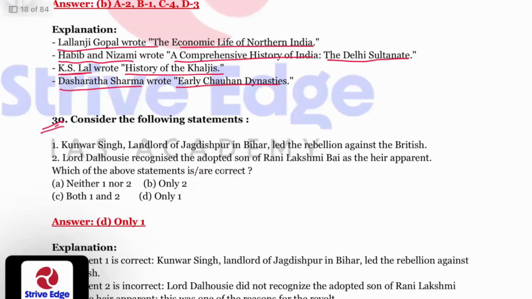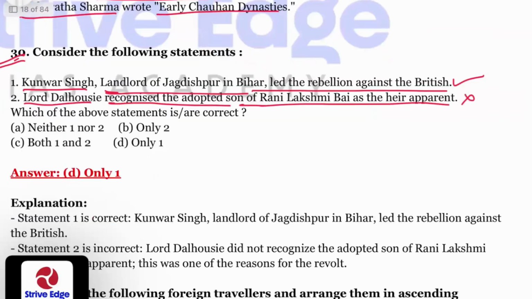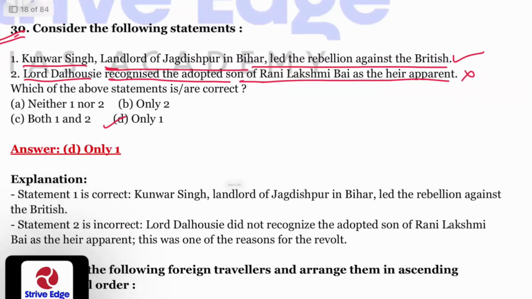Question number 30. Kunwar Singh, landlord of Jagdishpur in Bihar, led the rebellion against the British. Right. Lord Dalhousie recognized the adopted son of Rani Lakshmibai as her heir apparent. That's wrong, because if he had recognized the adoption, then Rani Lakshmibai would not have revolted against him. So option D, that is only 1, is the correct answer.